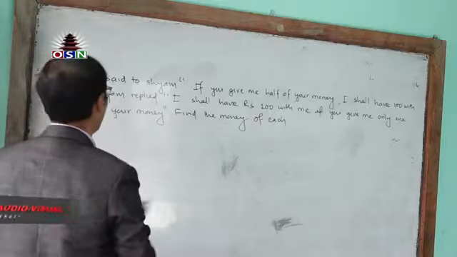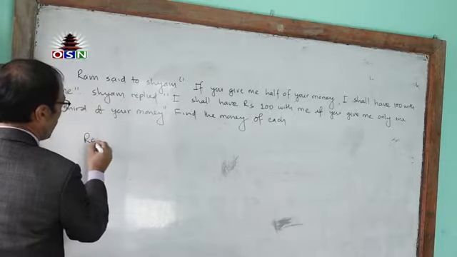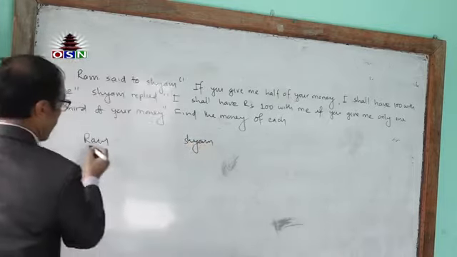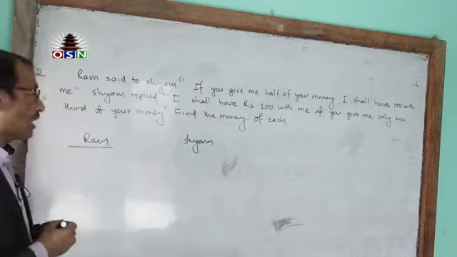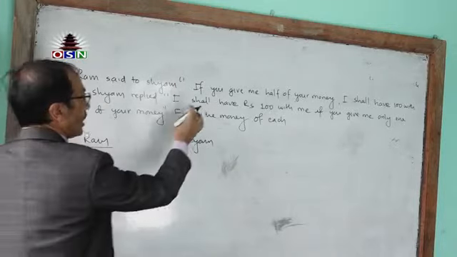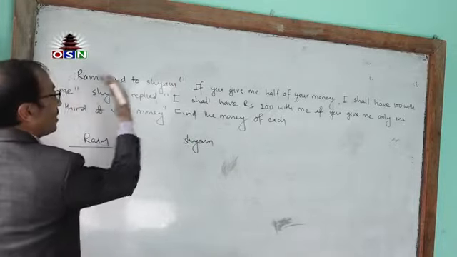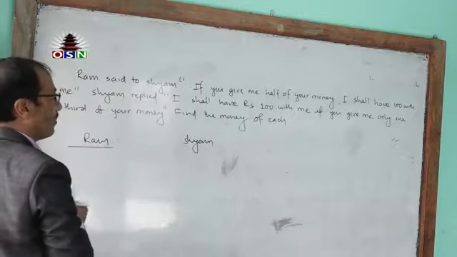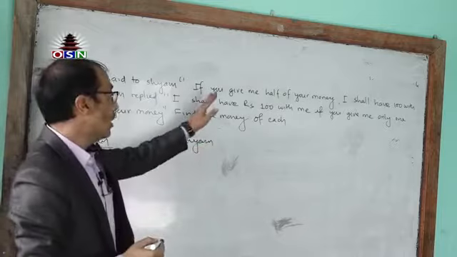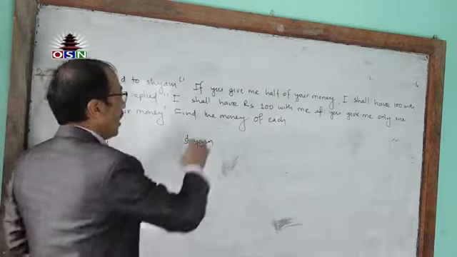I have already said this. Here this is a conversation between Ram and Shyam. Ram is saying to Shyam, so Ram is the first person pronoun here in the first statement. So I represents Ram and you represents Shyam. So let's go to the first statement.